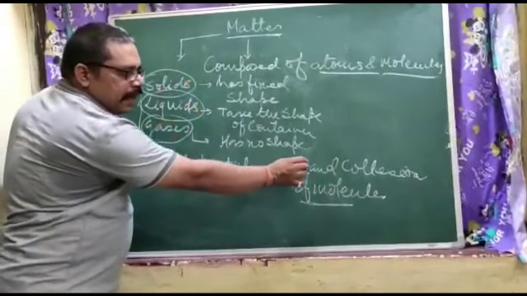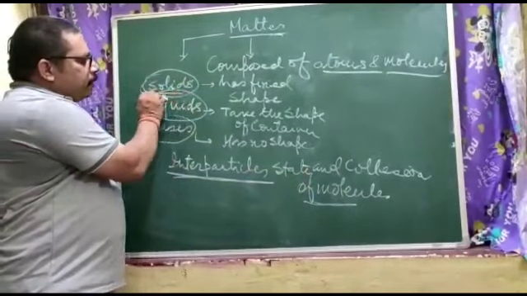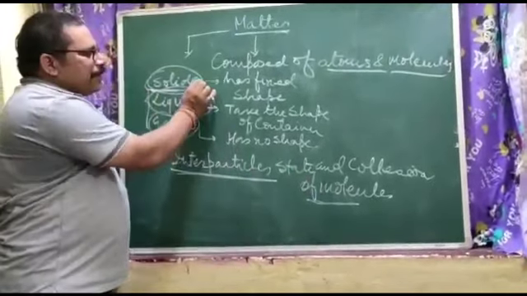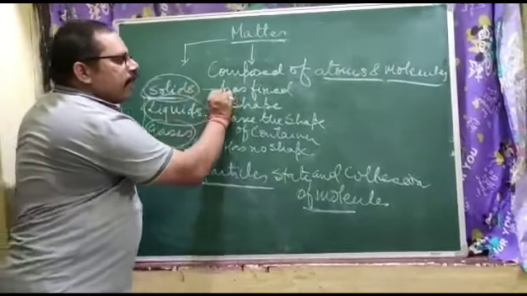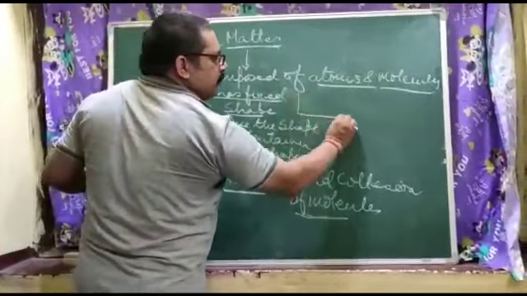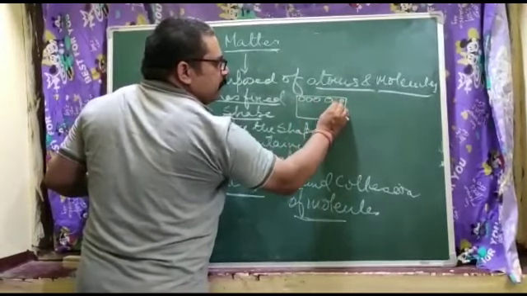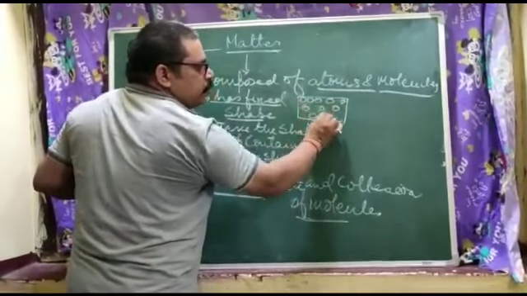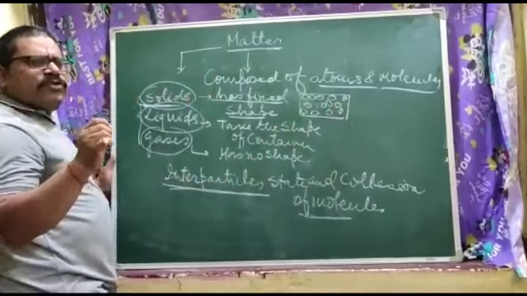Interparticle state and collision of the molecules means in solid the molecules are in the state of rest. They are not moving fast, so it has the fixed shape. Just you can see in this figure also, the molecules are like this way. They don't have any motion, they are having very less motions.